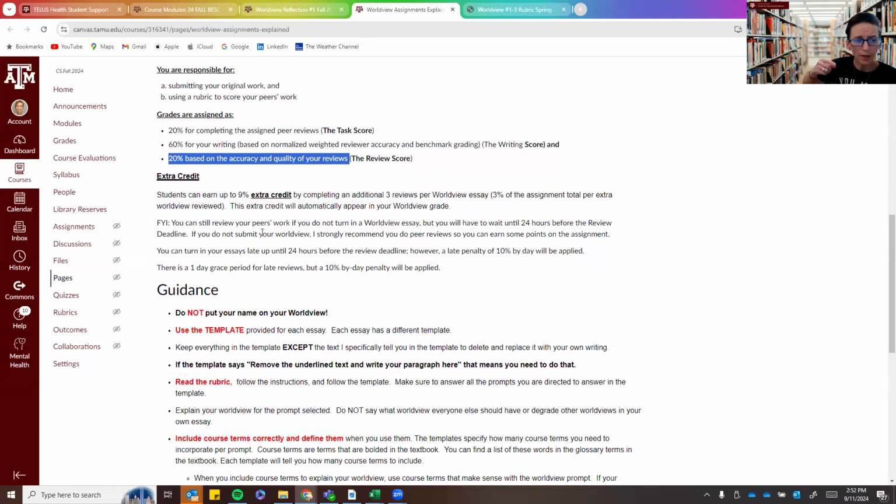recognize an unfinished one. Let's say things go off the rails and you don't turn in your essay this coming Monday, you don't turn your essay in on time. Then you have up until 24 hours before the end of the review deadline to turn it in. However, a late penalty of 10% is applied. So just know that there's time.